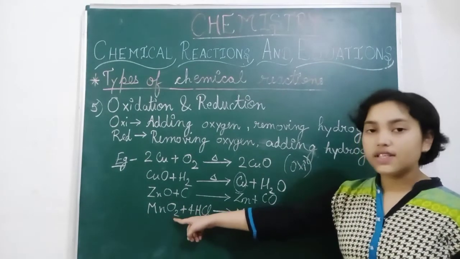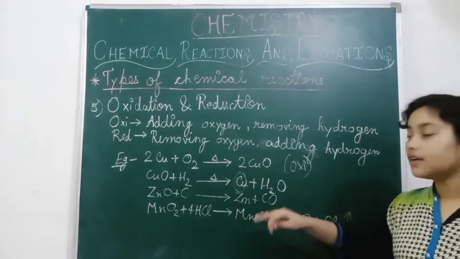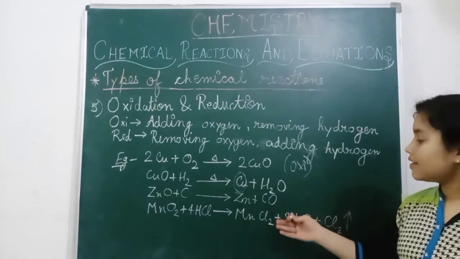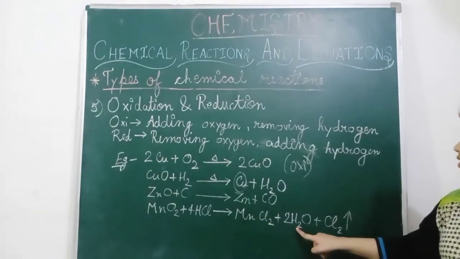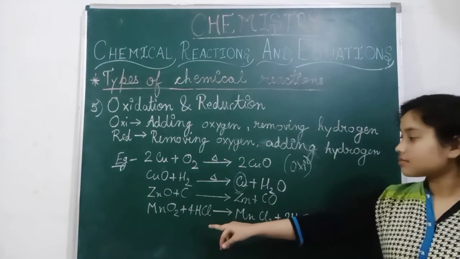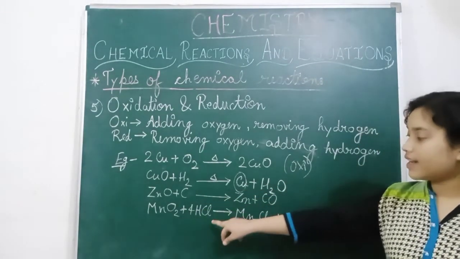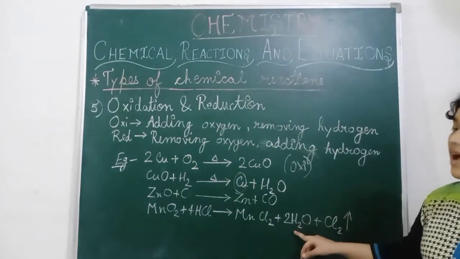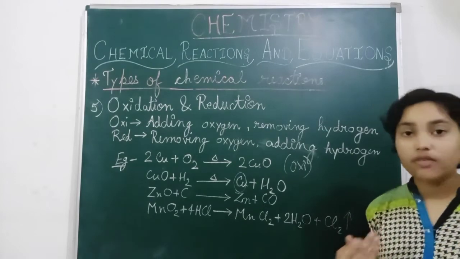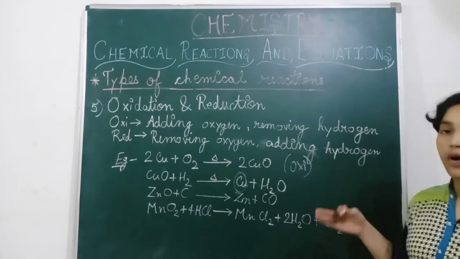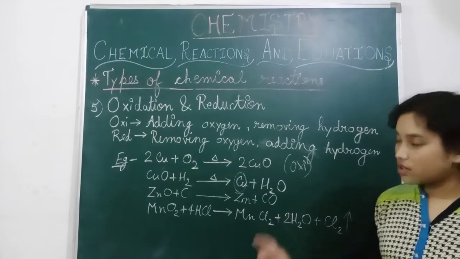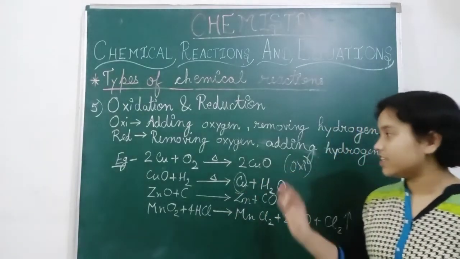Because O is here and now here chlorine is here, that is why manganese is reducing here, and HCl is removed by H, means oxygen is added to hydrogen, that is why this is water, and chlorine is left alone, which is evolved, or evolution of gases taking place here. So these are the oxidation and reducing agents.